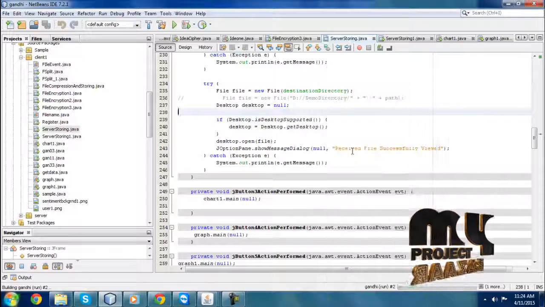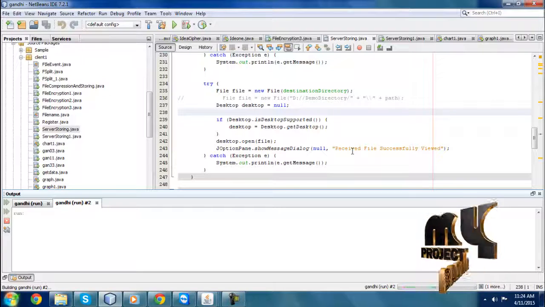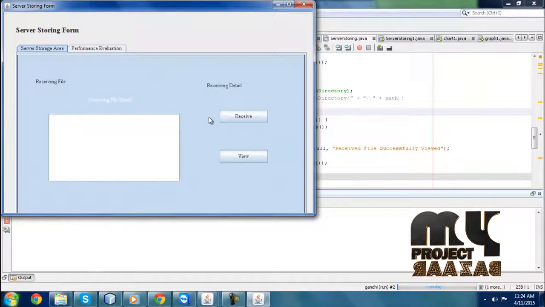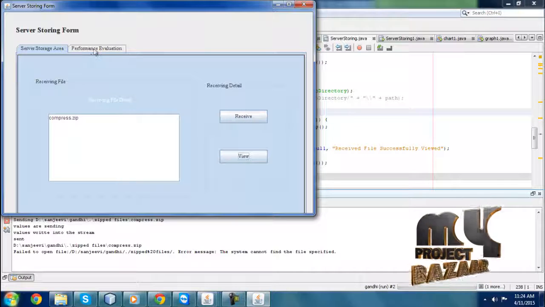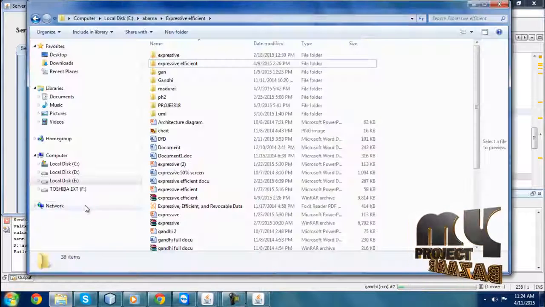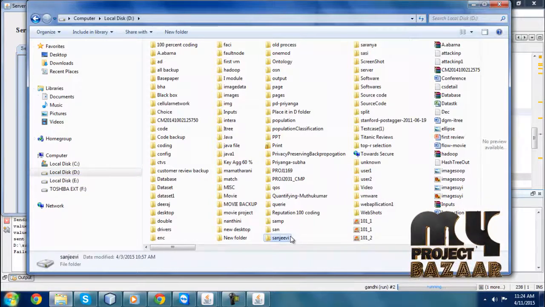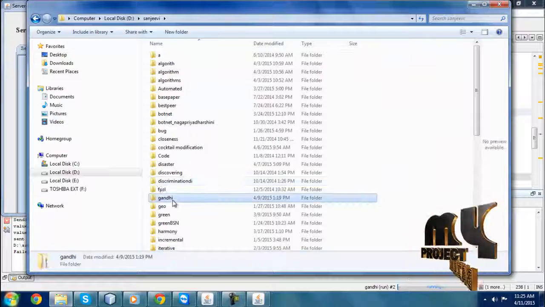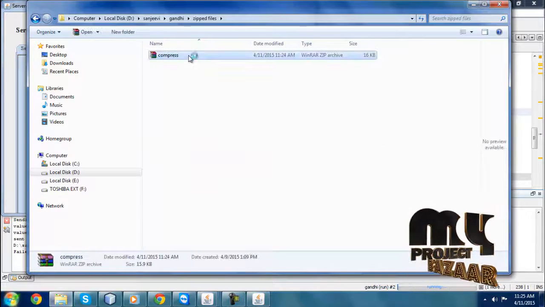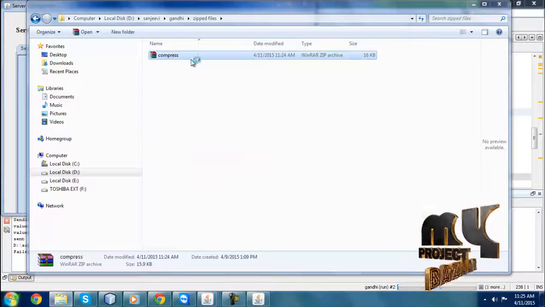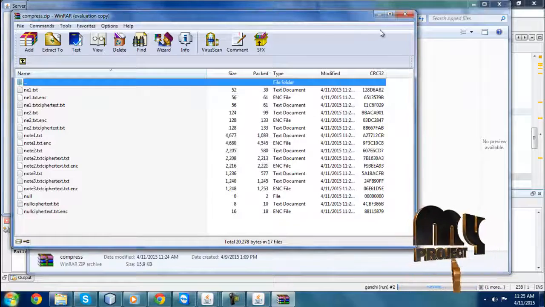Processor. Here I am going to run the processor. Here I am going to receive, then the compressor. Here the data is stored in my system, where the coding is placed in zipped files, in compressed form. Here the data is displayed. That means the data is stored.